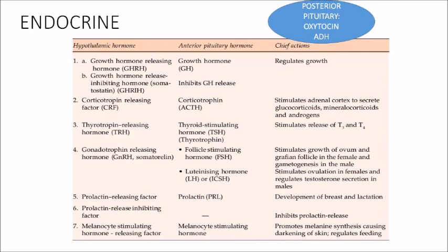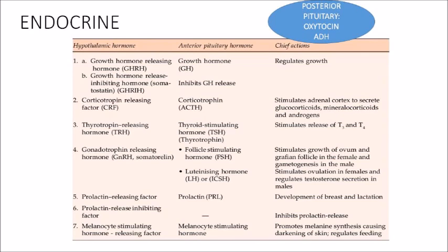GnRH or gonadotropin releasing hormone is there. It is also known as somatorelin. It will help anterior pituitary to release two hormones, FSH and LH, follicle stimulating hormone and luteinizing hormone. Prolactin releasing factor releases prolactin. Then prolactin release inhibiting factor inhibits the release of prolactin. MSH or melanocyte stimulating hormone releasing factor stimulates pituitary to release MSH or melanocyte stimulating hormone.